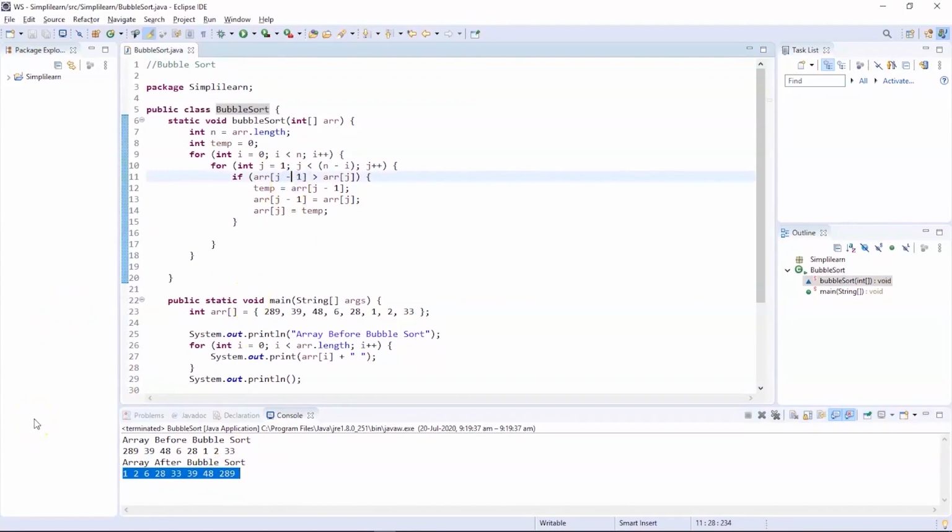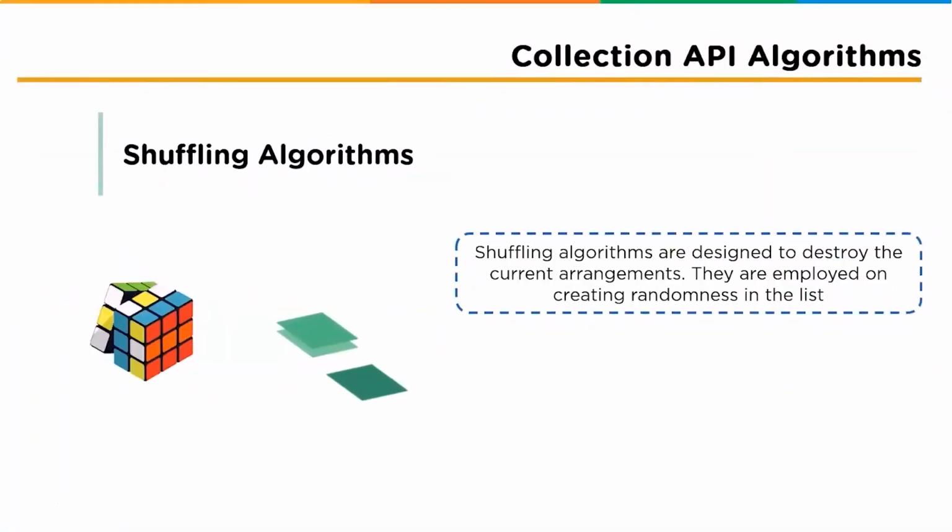Now let's move further and understand the next type of algorithm, which is the shuffling algorithm. The shuffling algorithms are designed to destroy the current arrangement. They are employed to create randomness in the list. For a better understanding, let's check out an example.